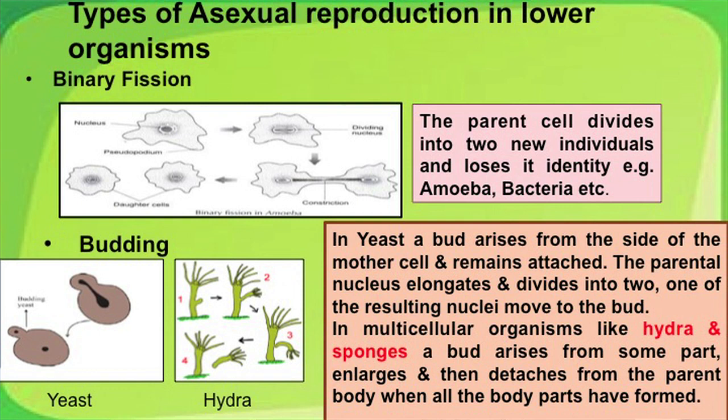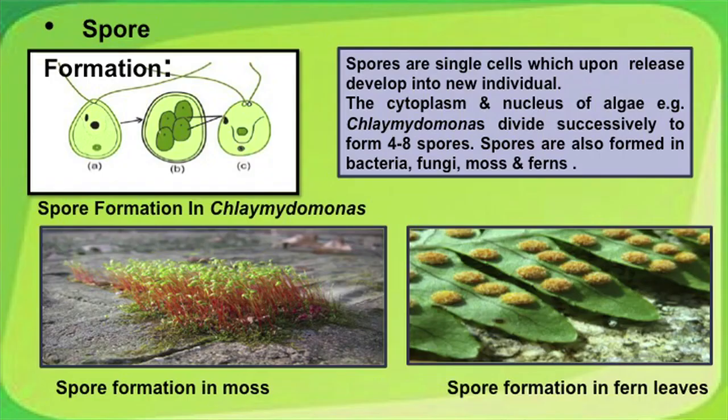In multicellular organism like Hydra, a projection from any part of the body may be formed as you follow the numerical numbers mentioned on your screen diagram. The bud increases in size, develops the parts of the organism, and when fully formed, it detaches from the parent plant. Our next example of asexual reproduction is by spore formation.